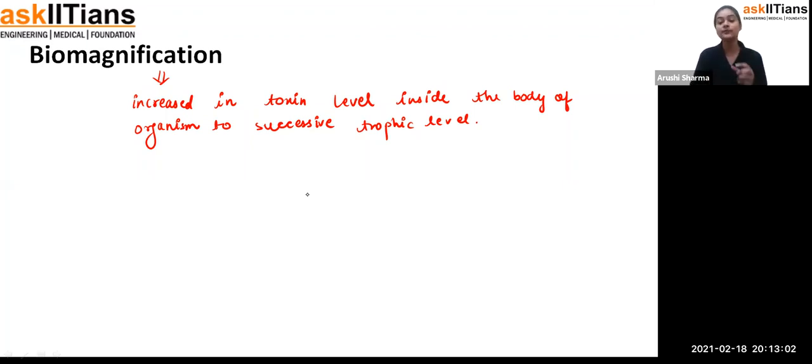Okay, and if that water has a toxicity level, you can imagine that all of us are consuming that water. We know that some people are herbivores, some are omnivores, and some are also carnivores, because it depends upon our choice whether we want to be vegetarian or non-vegetarian. Exactly, so that's how it depends.